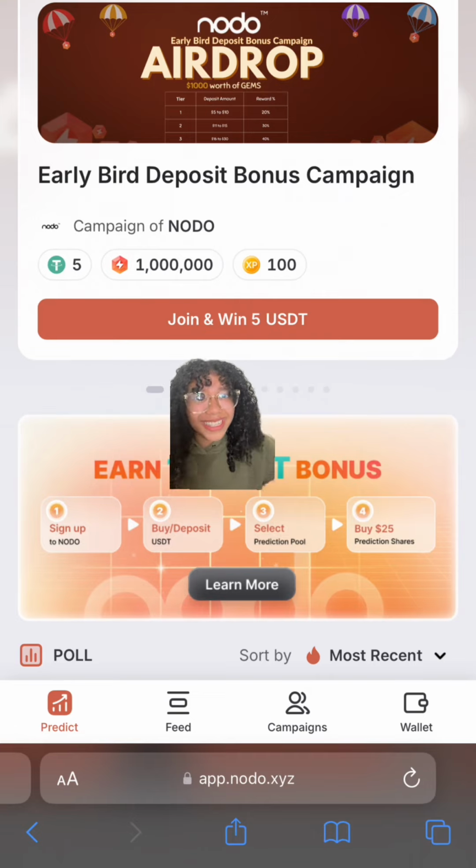Now, are you guys ready to turn your insights into earnings? Then join the NODO community. It's just easy. You just have to sign up, create a secure password, and verify your email address, and then boom! You're now part of the NODO community.